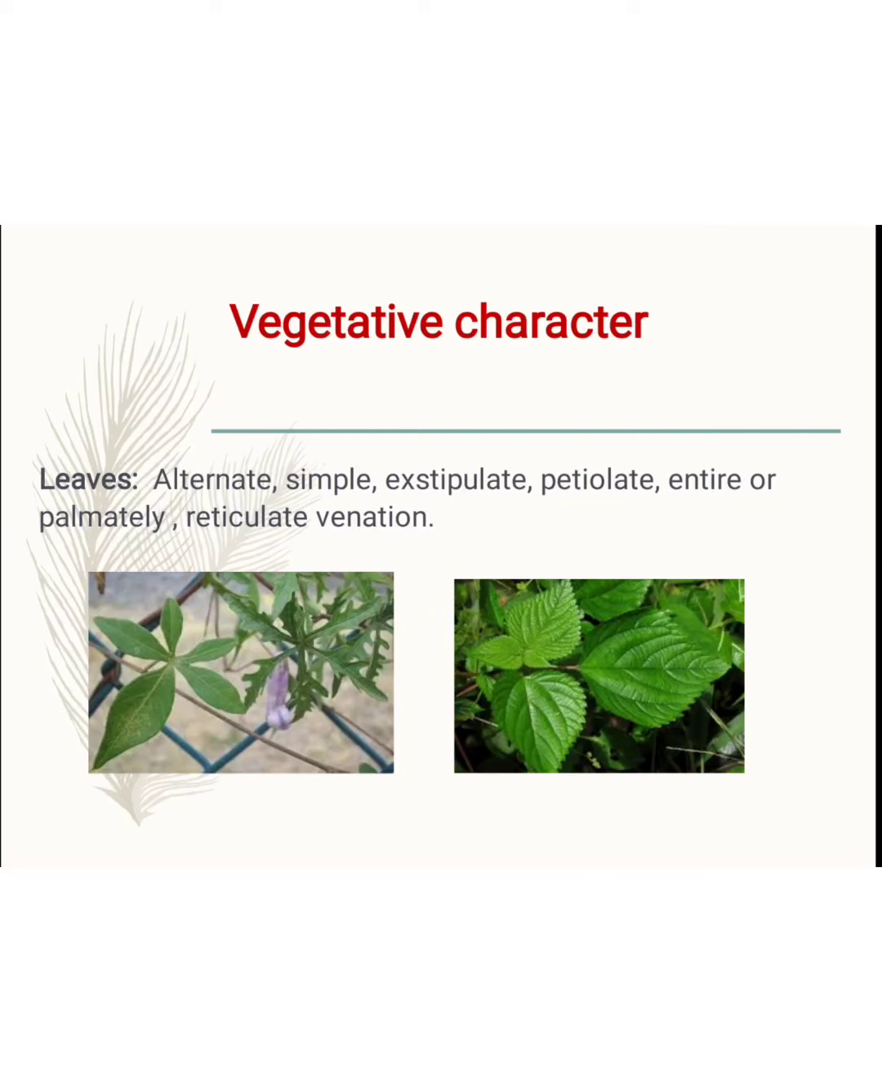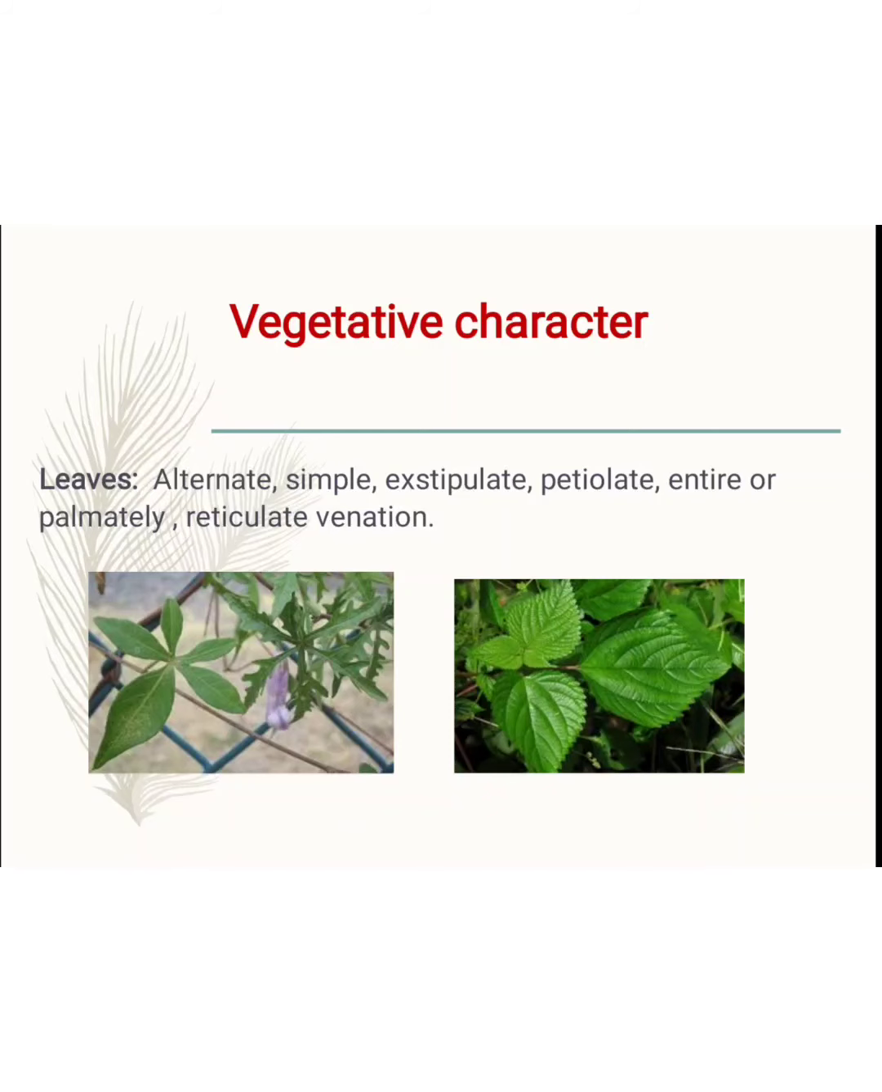Next is the leaves. The leaf arrangement is most often alternate. They are simple leaves, exstipulate, petiolate, with entire or palmate margin and reticulate venation. The leaf arrangement is alternate on the main axis, so it is called alternate. In this plant, the leaf is simple. Exstipulate means the stipules are absent. Petiolate means the petiole is present on the leaf. Margin is entire and palmate.